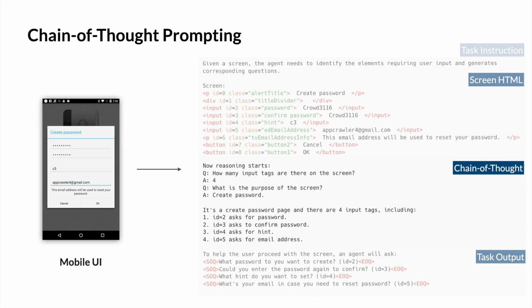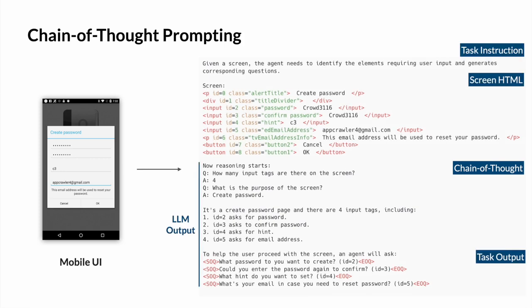For example, we asked the model to first identify how many input tags are on the screen, and the purpose of the UI in each input field. These intermediate results can provide more context and help ensure the model does not skip input tags when generating questions. Note that if chain of thought prompting is used, the model will learn to output both the reasoning steps and the task output.